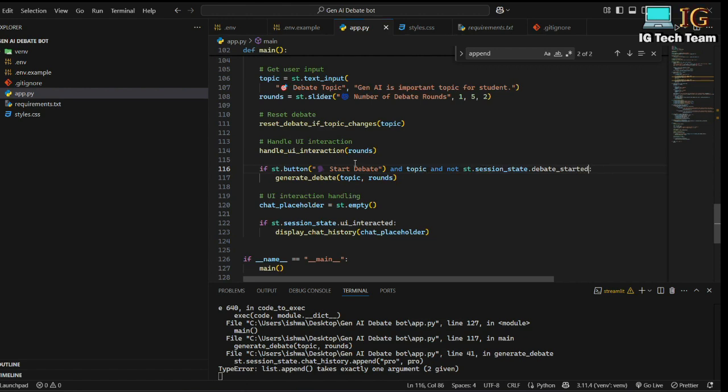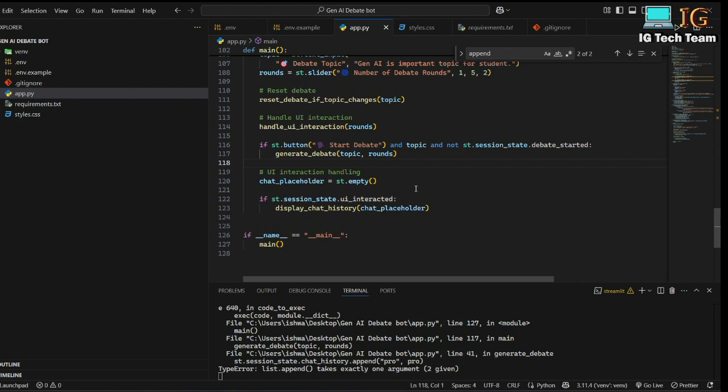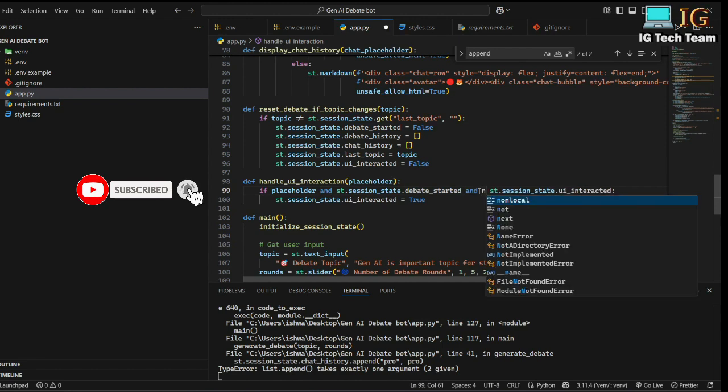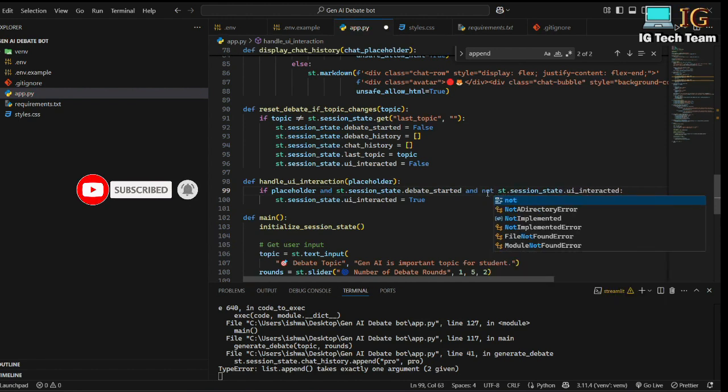That means if I click this start debate button, and if there is a topic, and if the debate has not started, then only I have to generate the debate. So this is the condition that I have to add. And another one is here, if you see here in handle UI interaction, if there is some value in this placeholder, and if the debate has started, and if the UI interacted is false, I have to pass here not.